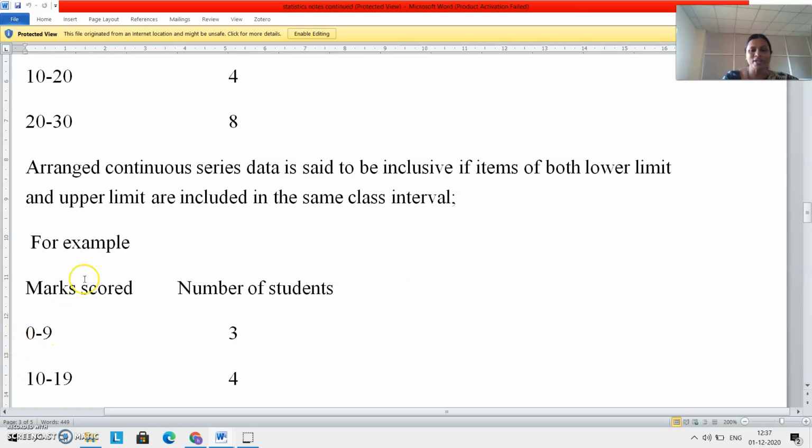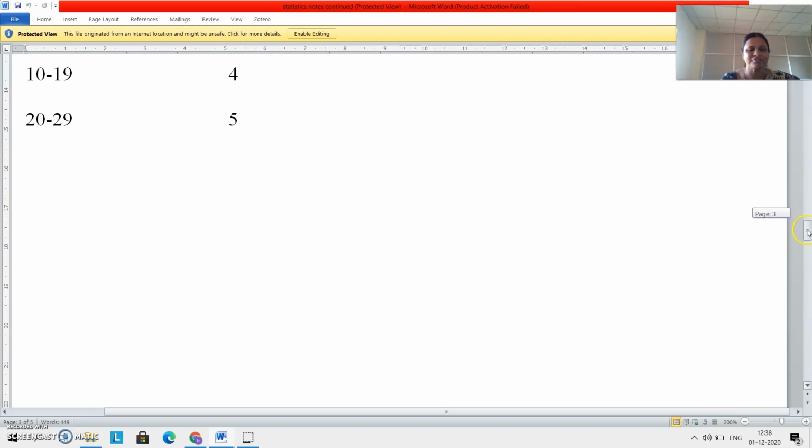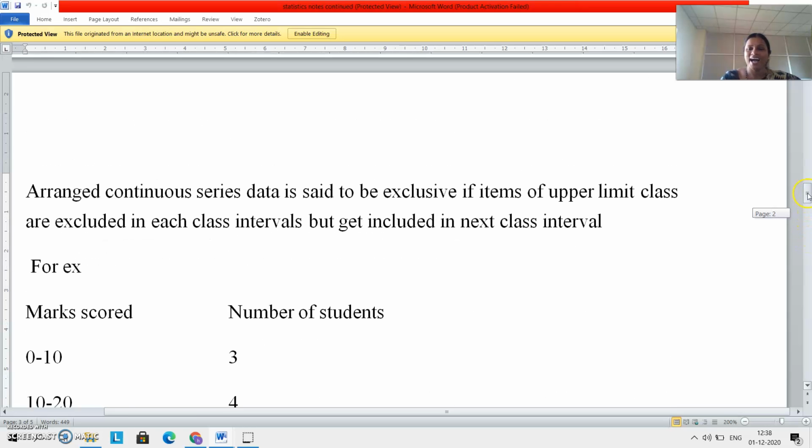You just look at the difference. In exclusive class interval, the upper limit of a previous class will become the lower limit of the next class. But in case of inclusive class interval, the upper limit of the previous class is not the lower limit of the next class. So this is the difference between exclusive class interval and inclusive class interval. Did you get my point? You should be very careful because we are going to solve problems from next class onwards after I explain all aspects